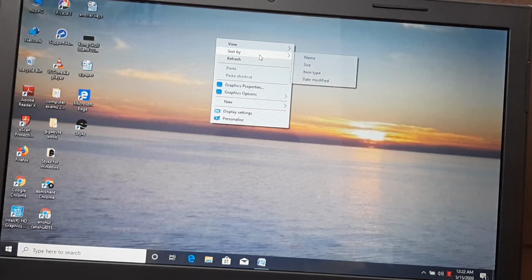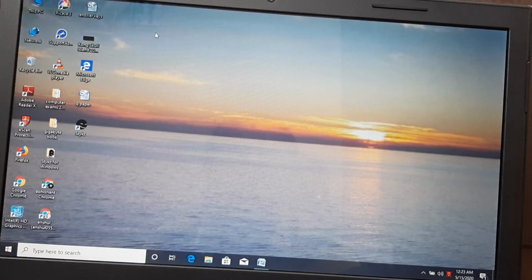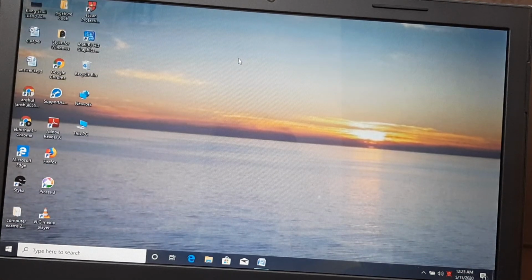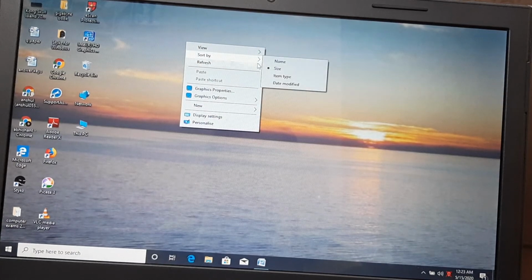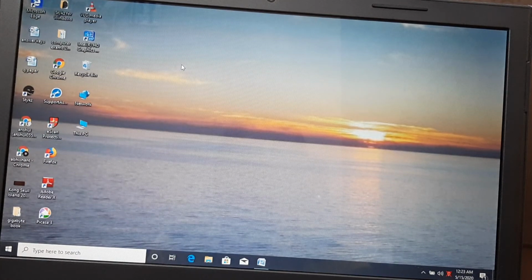Now refresh, sort by. These icons, if you want, you can sort by name, by size, by item type, date modified, you can arrange them. And new, this is also very okay. First of all I will explain name wise. See, these icons are now arranged name wise. Size, all are changed. Now item type, these are also changed. Then date modified, again these are changed. It is arranging by your choice.